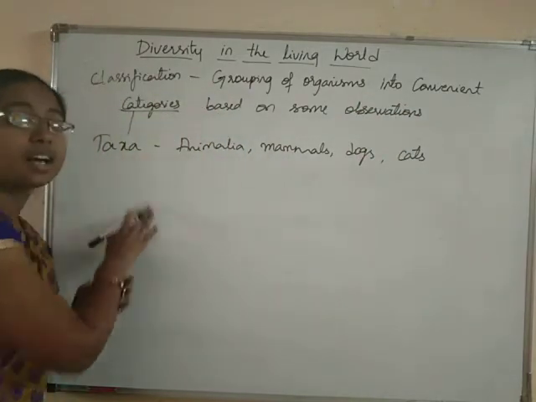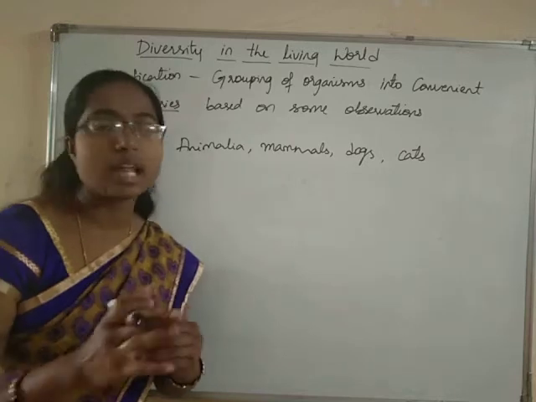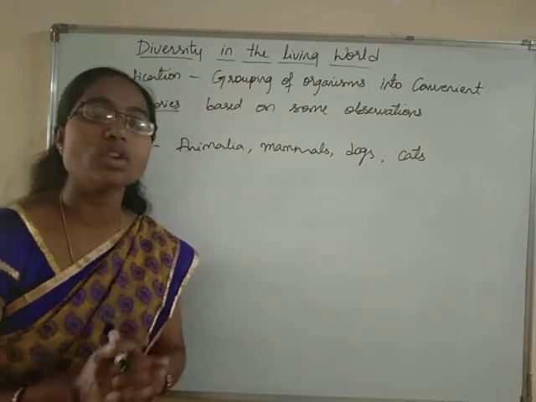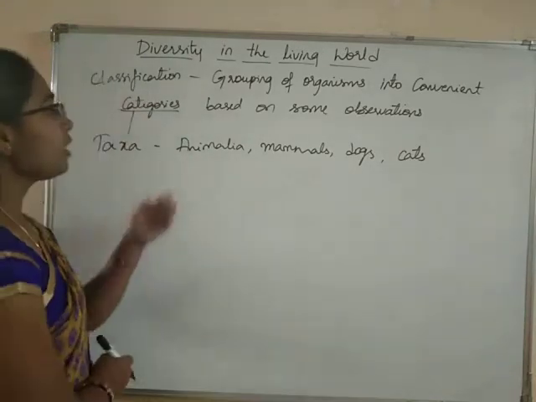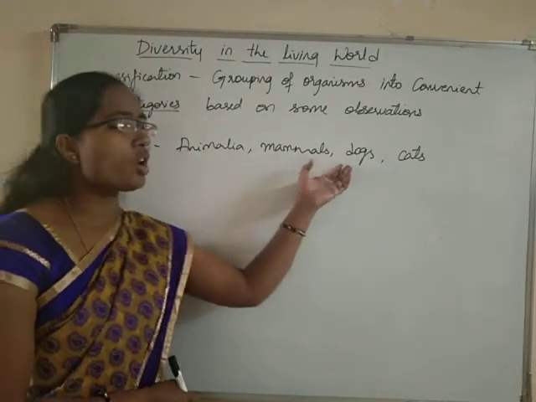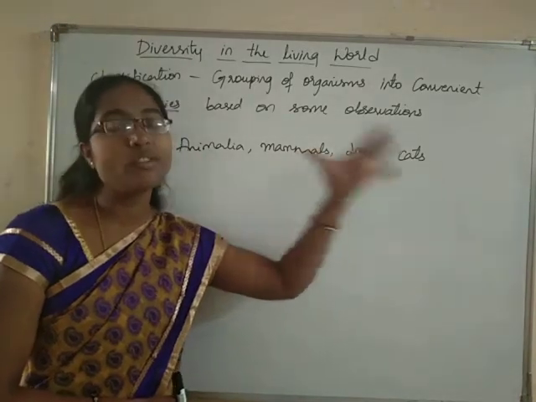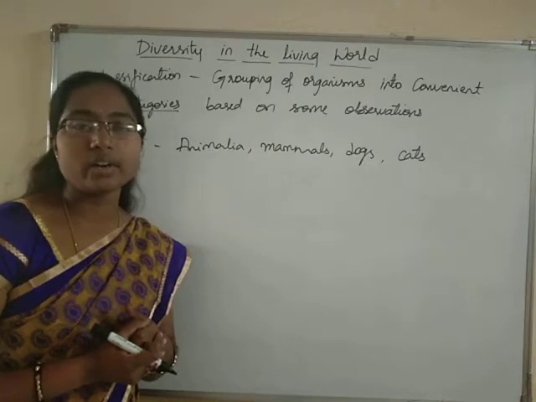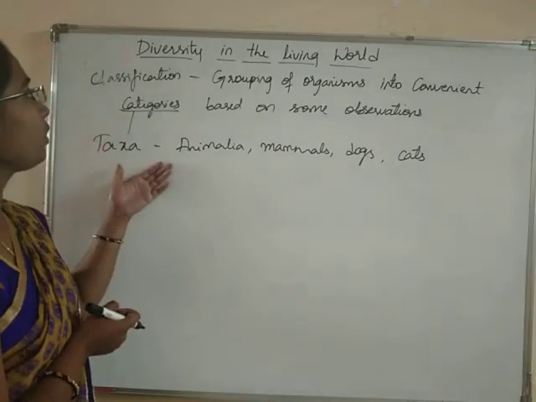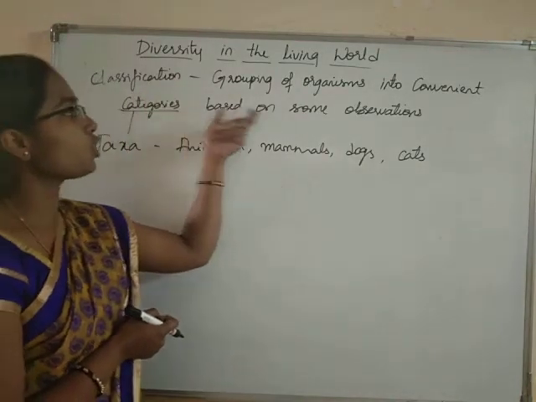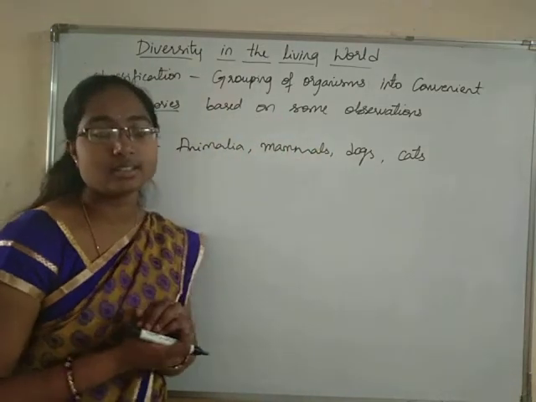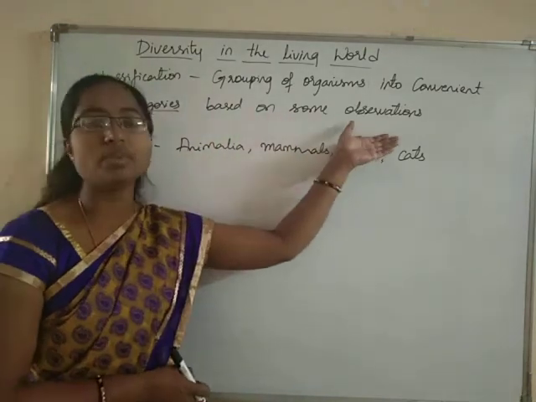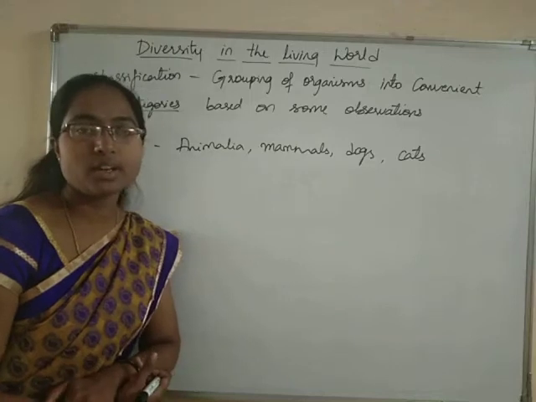That means there are different levels of taxa. Animalia, mammals, dogs, cats are examples of different taxa. As I have told you already, classification is based on some observable characters.